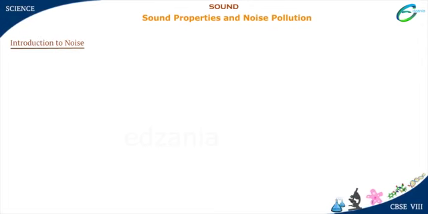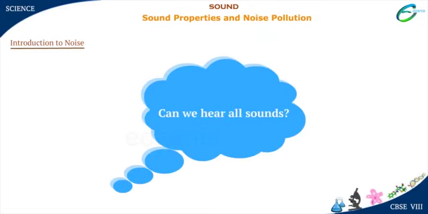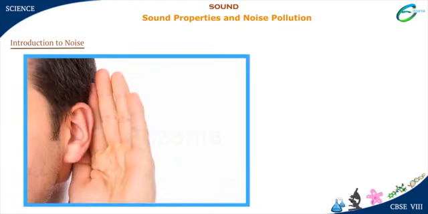Introduction to noise. Can we hear all sounds? No, we cannot hear all sounds. Some are audible, while some are inaudible to human beings. All sounds which we can hear have frequency in the range from 20 Hz to 20,000 Hz.